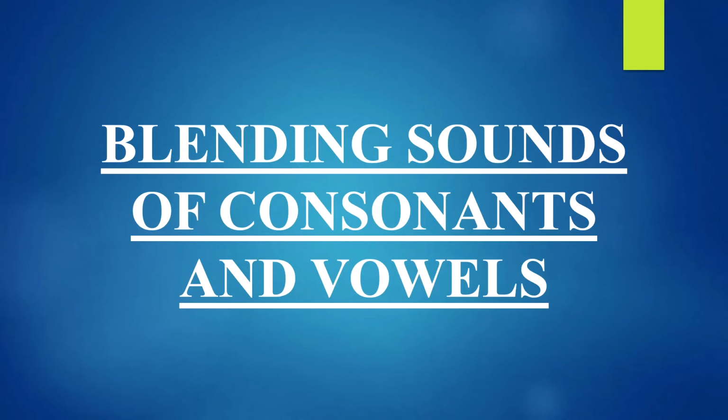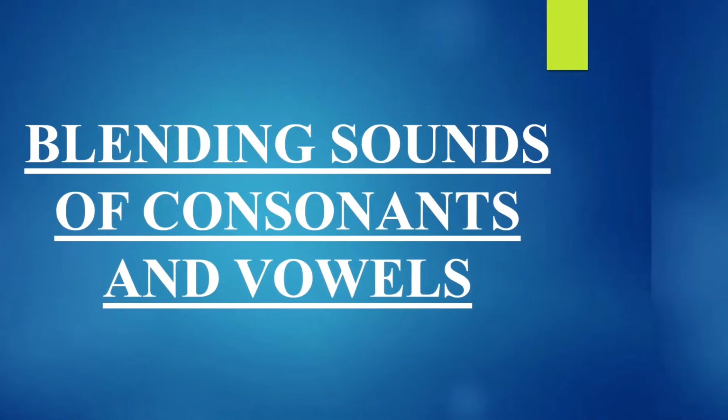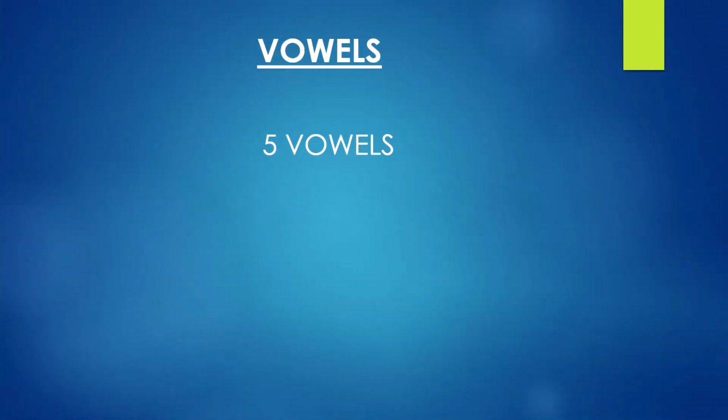Everyone. Today we will learn how to blend the sounds of consonants and vowels. So let us start. We have learned that there are 5 vowels in the English alphabet. They are A, E, I, O and U.